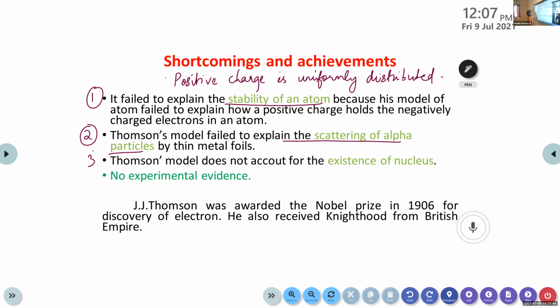Then the third one, Thomson's model does not account for the existence of nucleus. And this model has no experimental evidence. So these four are the major shortcomings or limitations of J.J. Thomson's model.